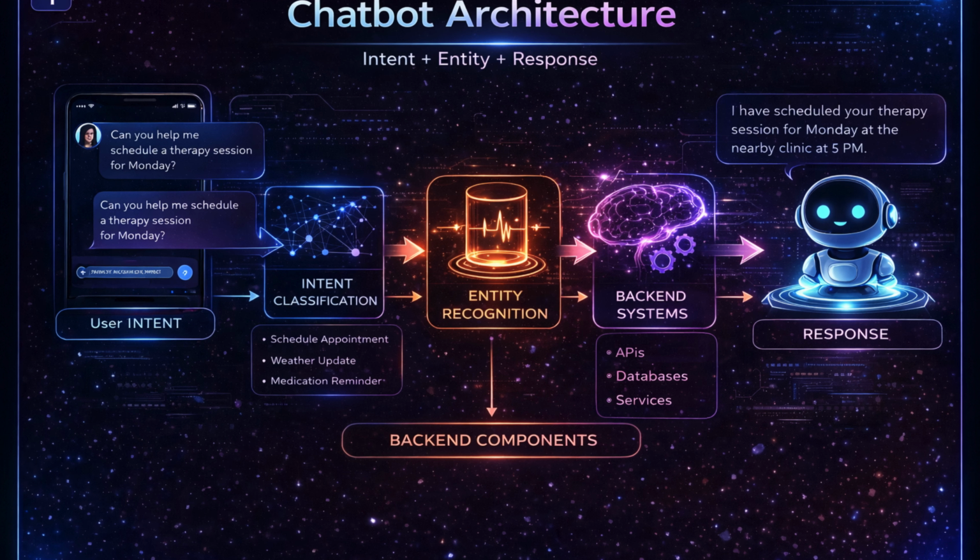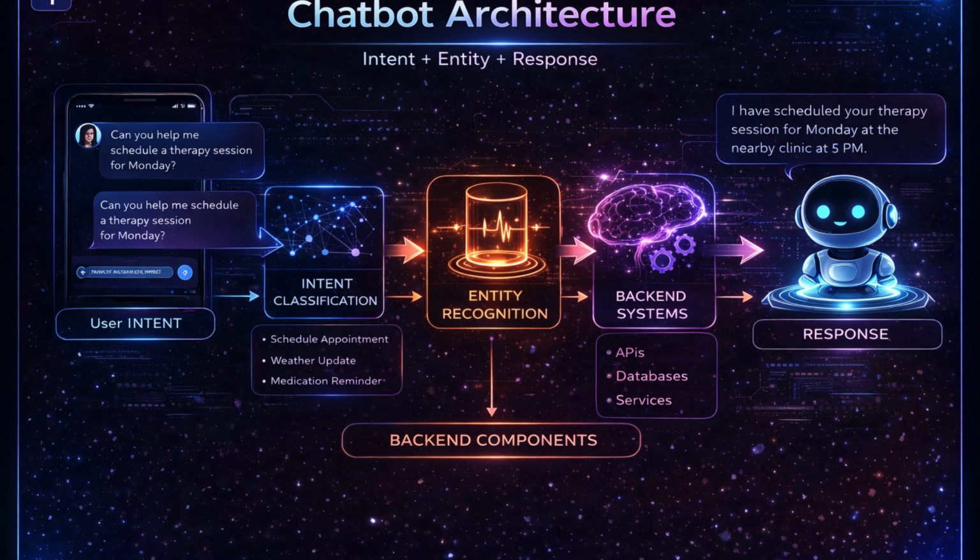The chatbot architecture begins with understanding the user's input. When a user sends a message, the system first performs intent classification to identify the purpose behind the query, for example, whether the user is asking for help, expressing emotions, or seeking guidance. Next, entity recognition is applied to extract key information from the input, such as time, context, or specific concerns. This step is crucial, as it enables the system to accurately interpret the user's message and prepare it for further processing.